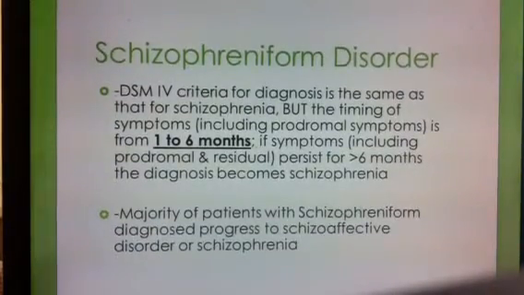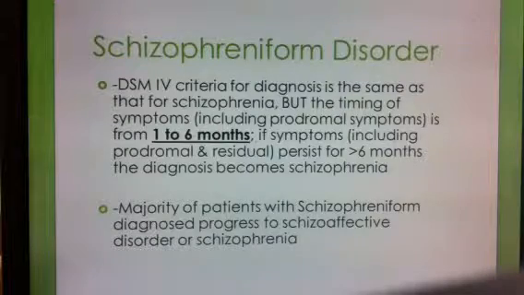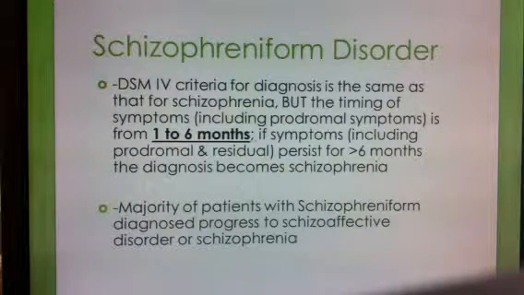So it's less than 6 months, but it's also more than 1 month. So between 1 and 6 months, including the prodromal symptoms too. So this is when you would diagnose schizophreniform. Normally, patients progress from schizophreniform to eventually getting the schizophrenia diagnosis. So just keep the timing in mind. That's the only difference.